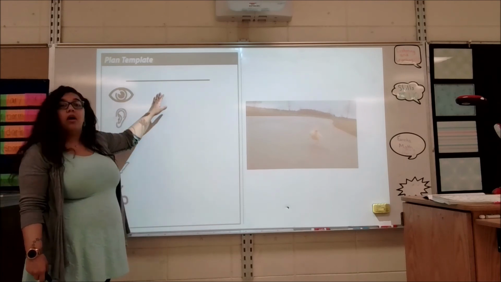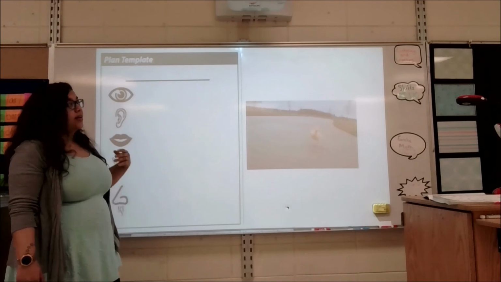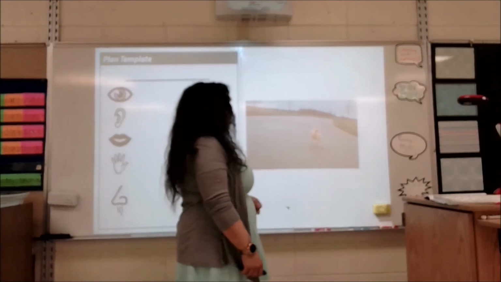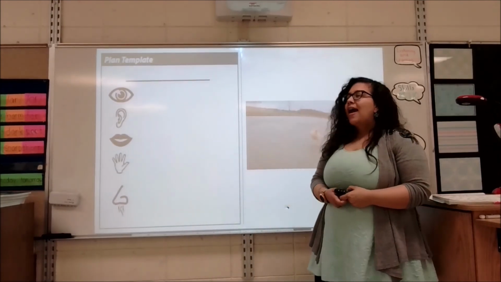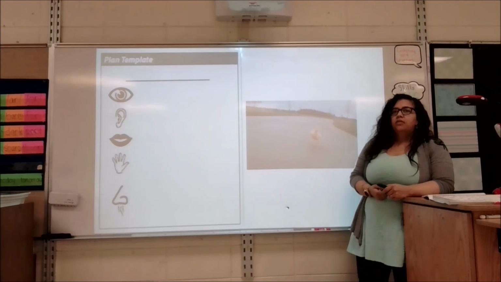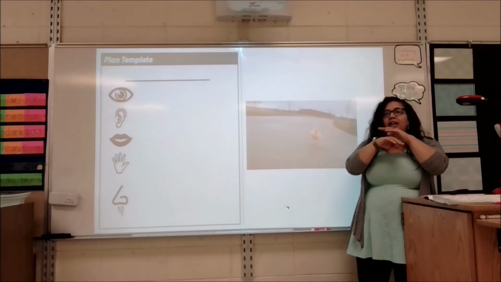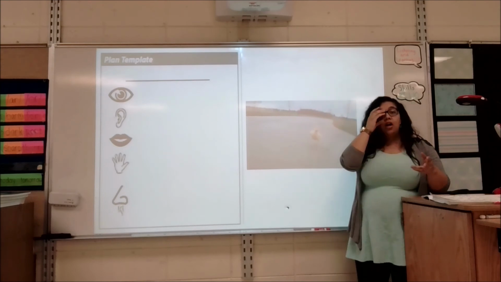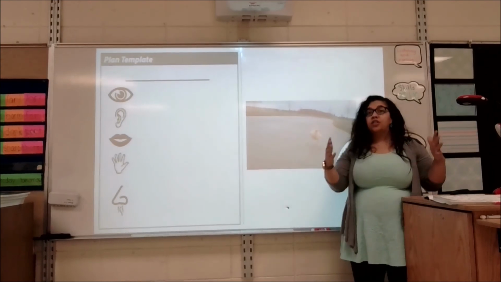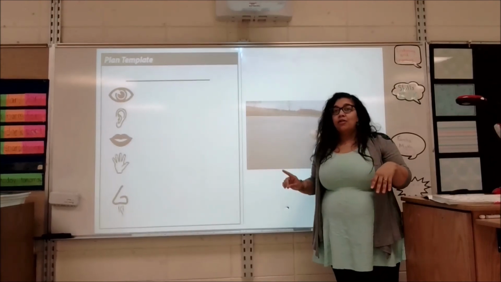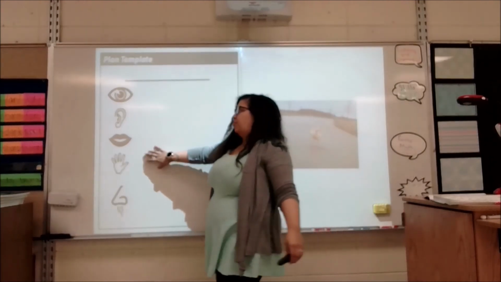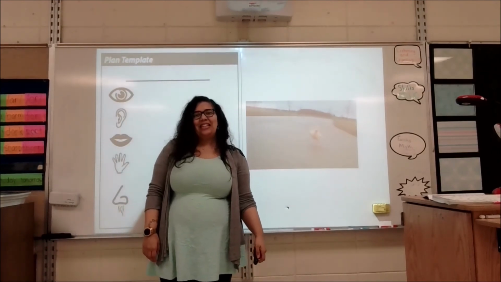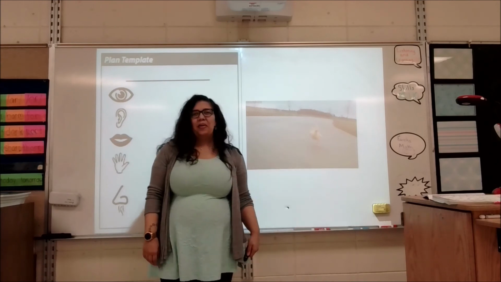Okay, we see that he is small and yellow. So now not just the duck is running, but the small yellow duck is running. Good, good. The small yellow duck. How do you think this little baby duck feels? Not like his emotions, but like if you were to actually touch him, how would you say he feels? Soft. Good, good, good. So now not just the duck is running, but the small, yellow, soft duck is running. Do we know how he tastes? No, we probably shouldn't taste the duck. We're not going to taste the duck.